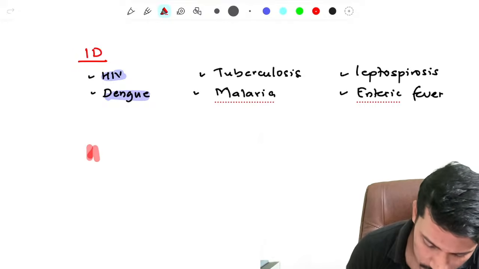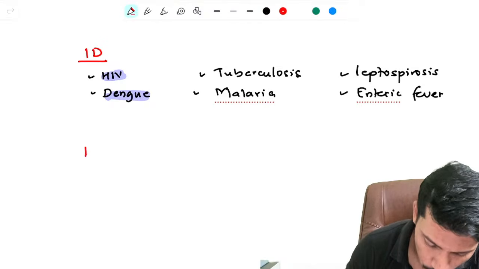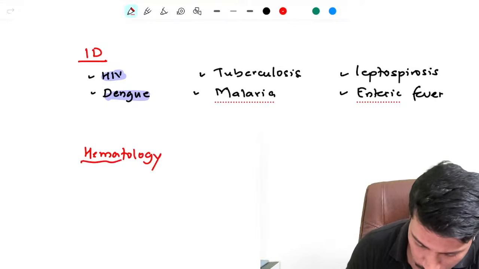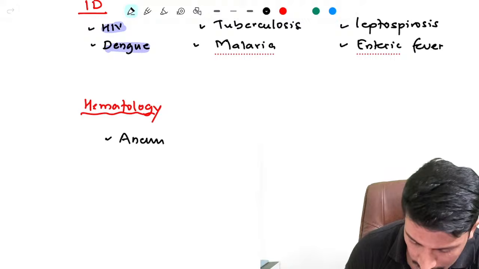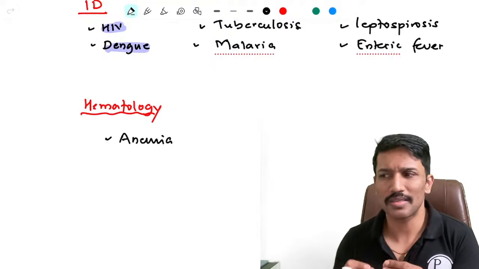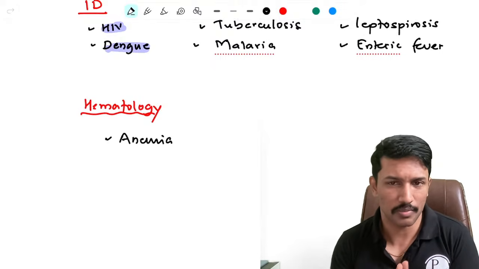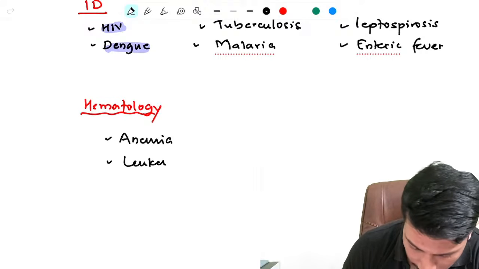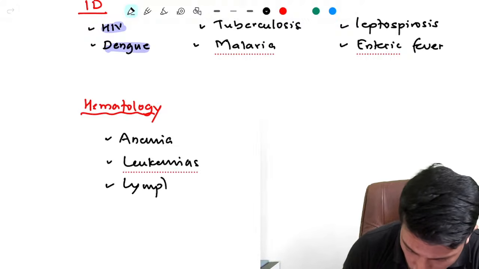And from hematology, of course, you know that anemia is the most frequently asked long question. So from hematology, mostly you can expect questions on anemia, clinical features, evaluation, management, and they might ask you to give a detailed description of a subtype, either iron deficiency anemia or B12 deficiency anemia. And then leukemias are likely to be a long question. Lymphomas are likely to be a long question.